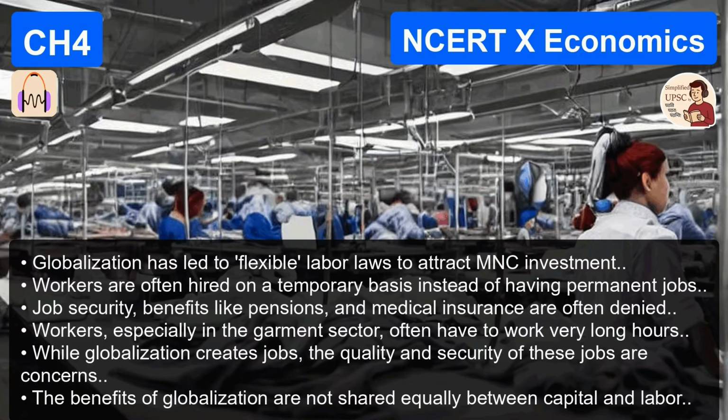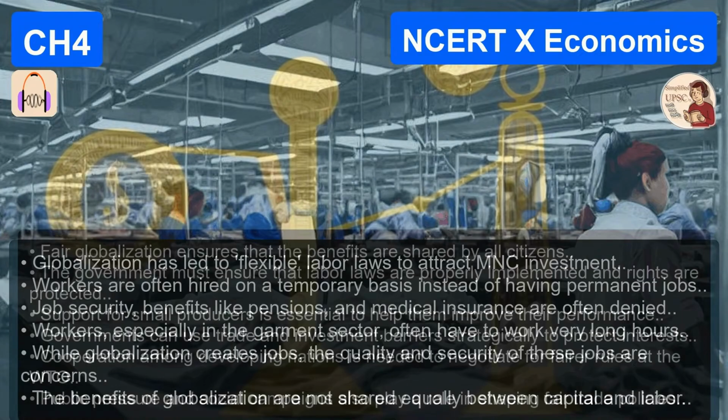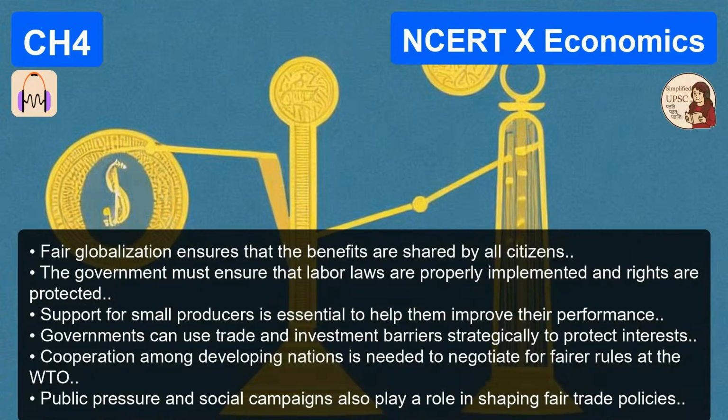Exactly. The text uses the garment industry as a vivid case study. Large MNCs in the US and Europe, the brands we wear, demand the lowest possible prices from Indian exporters. So the Indian exporter is squeezed. They have to cut costs to get the contract. Mhm. They can't cut the cost of fabric or buttons. Those are global prices. They can't cut the electricity bill. So where do they cut? They cut labor. Of course.